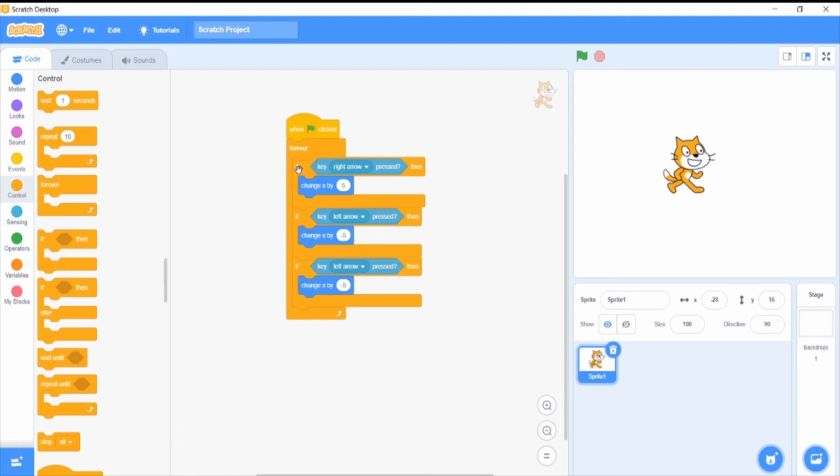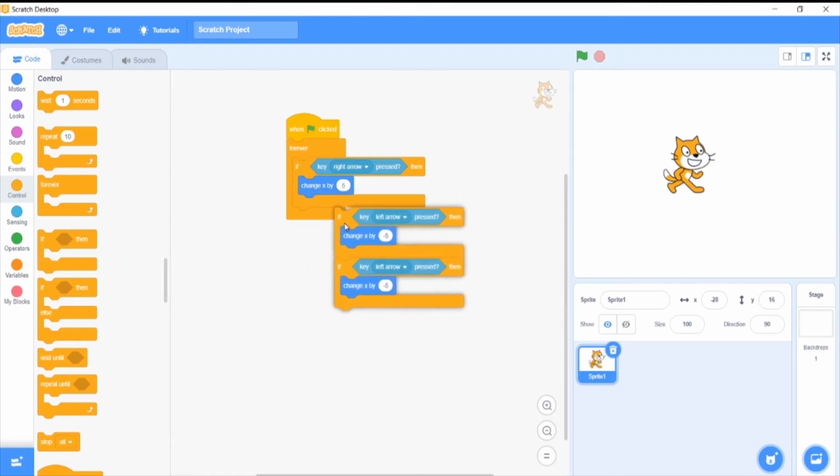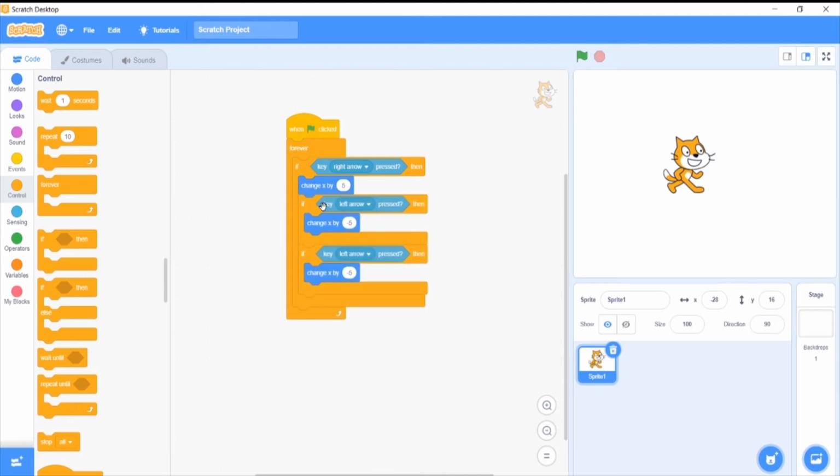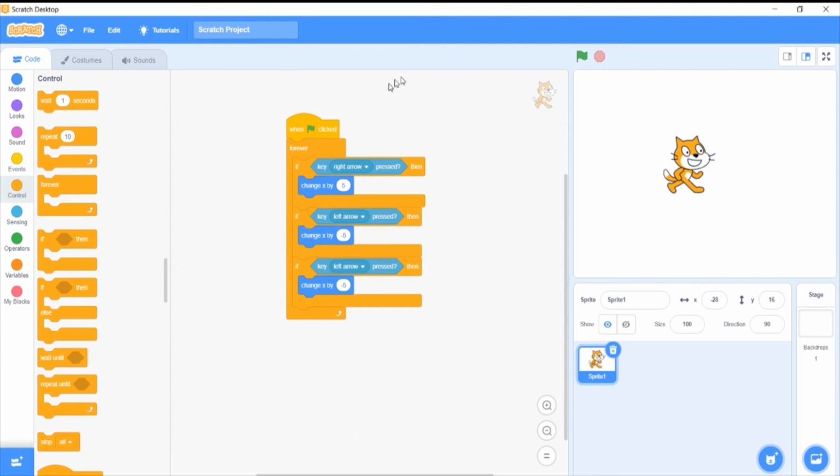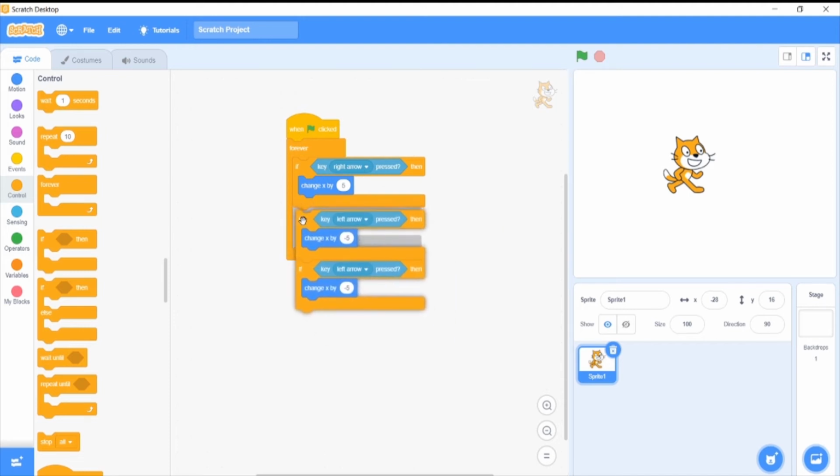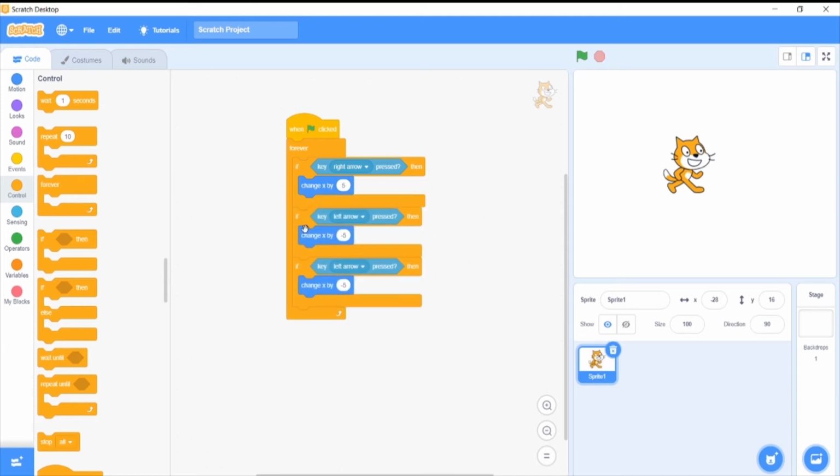Sometimes you might find errors while programming, because I was almost going to place this block here. It doesn't affect much, but with the other blocks, you might suffer some problems. So check where you are placing the blocks, then only proceed. Otherwise it will be a bit difficult for all of us.